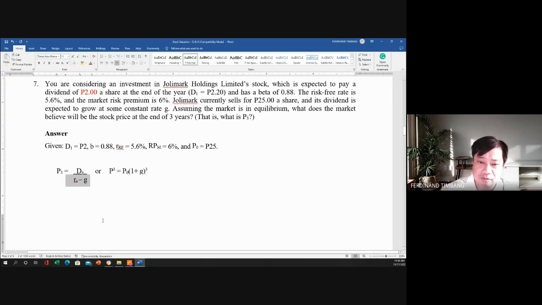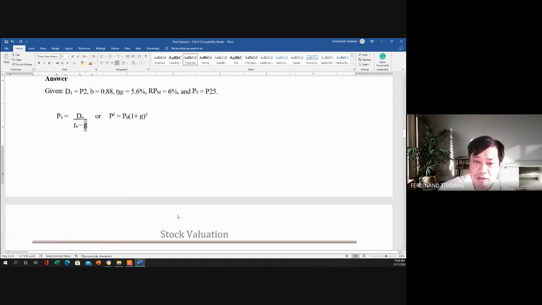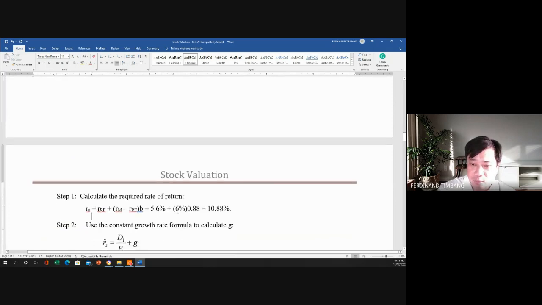Okay. So yung RS, we have to look for the RS first, yung required rate of return at saka yung G. Kasi the RS are not given. Binigyan lang sa atin yung dividend na 2 pesos. Pero yung RS at saka yung G, they are not given. So they are missing. So meaning, we have to look for the RS and the G. To compute for the RS, we can use the CAPM model, yung CAPM model na tinatawag natin.